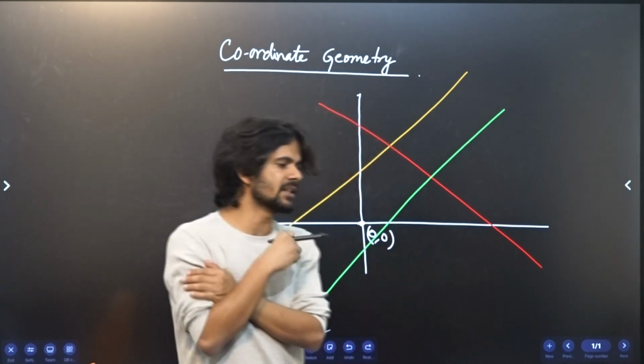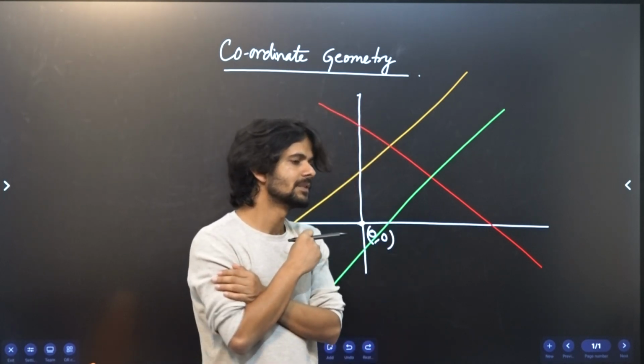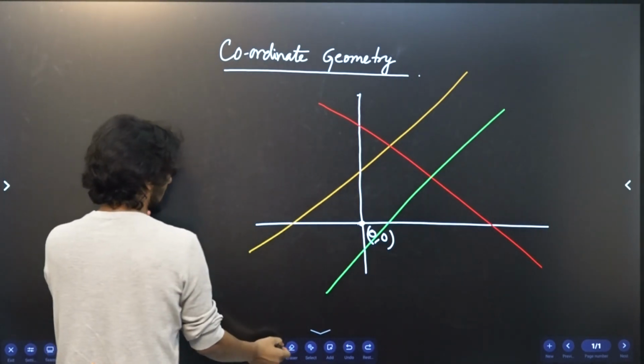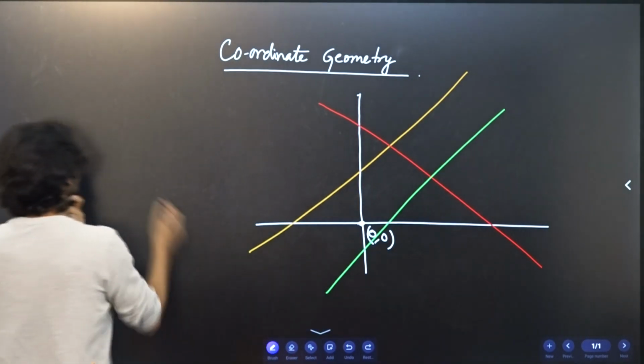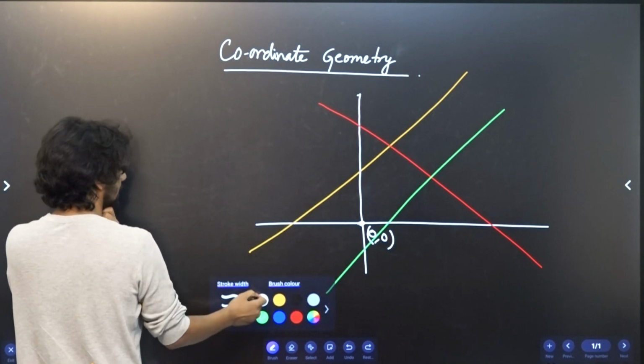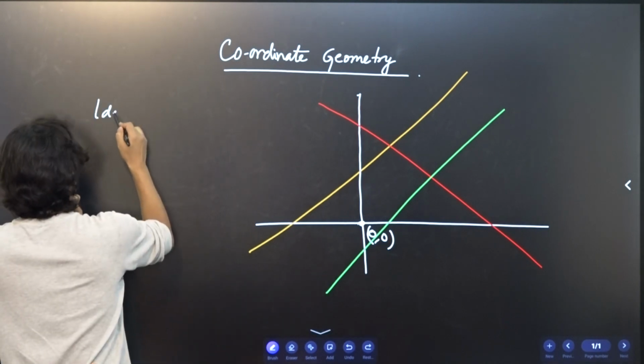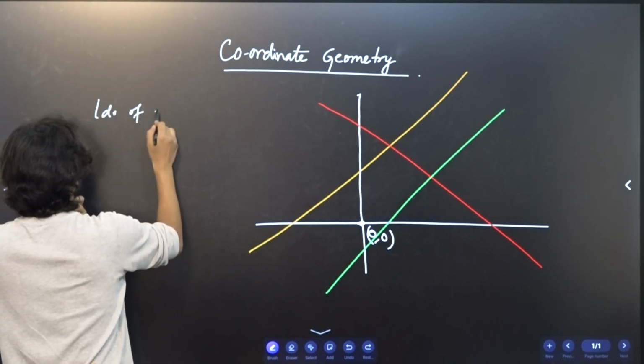For example, the identity of a person comes from... How do we recognize a person? Identity of a person.